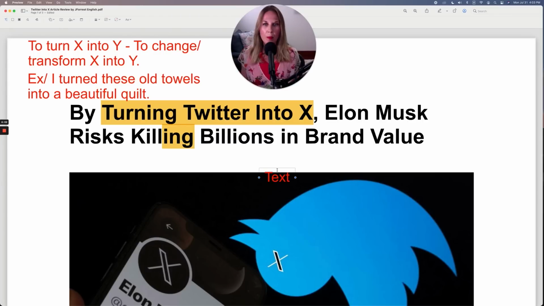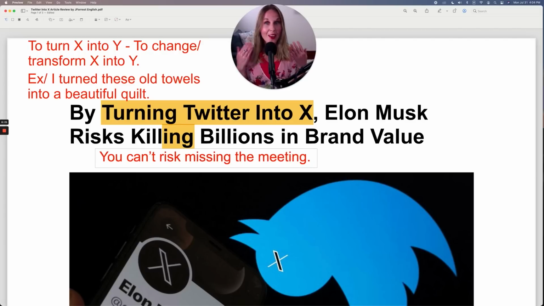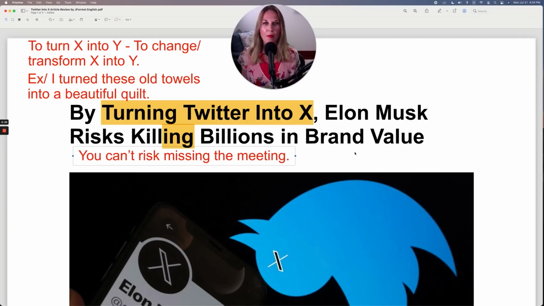For example, I could say, you can't risk, and now whatever verb I need is going to be in the gerund. So you can't risk what? Missing the meeting, for example, or you can't risk missing this lesson that you're watching right now. So notice this verb is in the ing form because risk is a gerund verb.